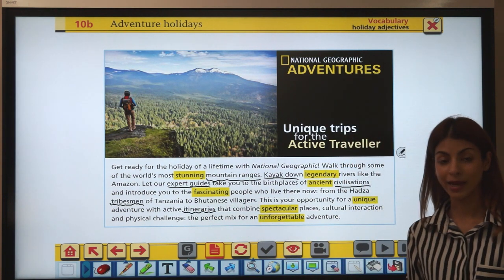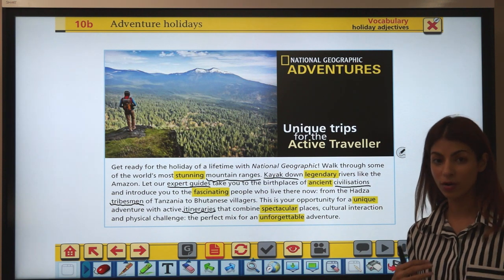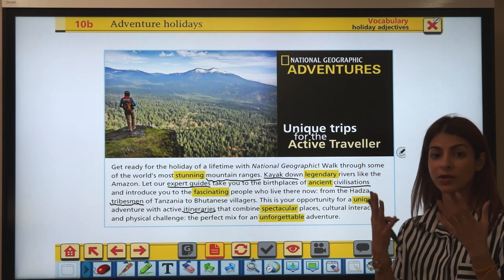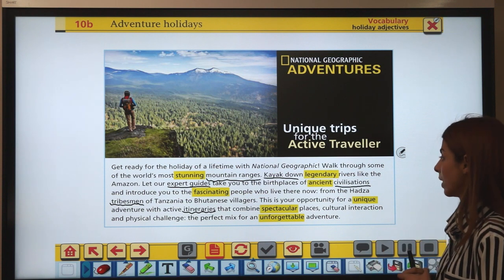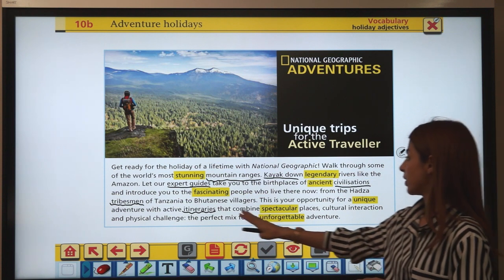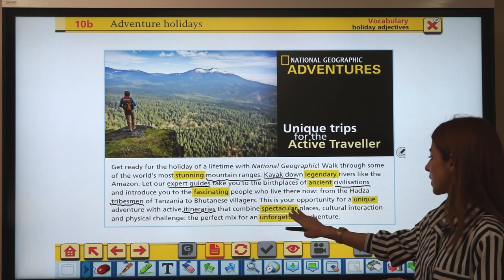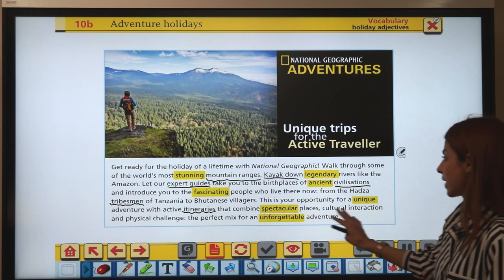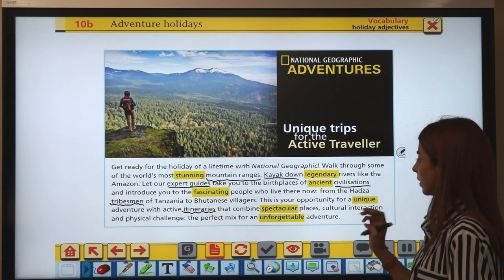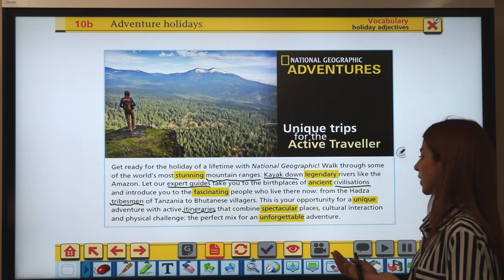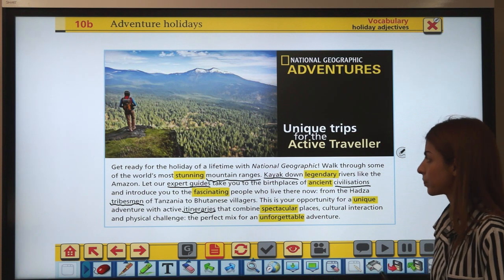Itineraries, when you go on holiday you make an itinerary, you decide what you want to do in each day, right? And in your itineraries you'll have spectacular places, cultural interaction, physical challenge, okay, which is a perfect mix for an unforgettable adventure.